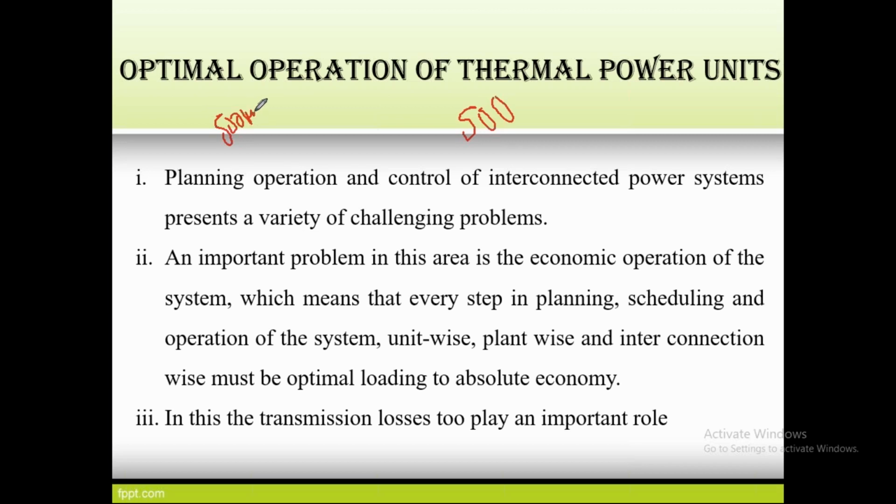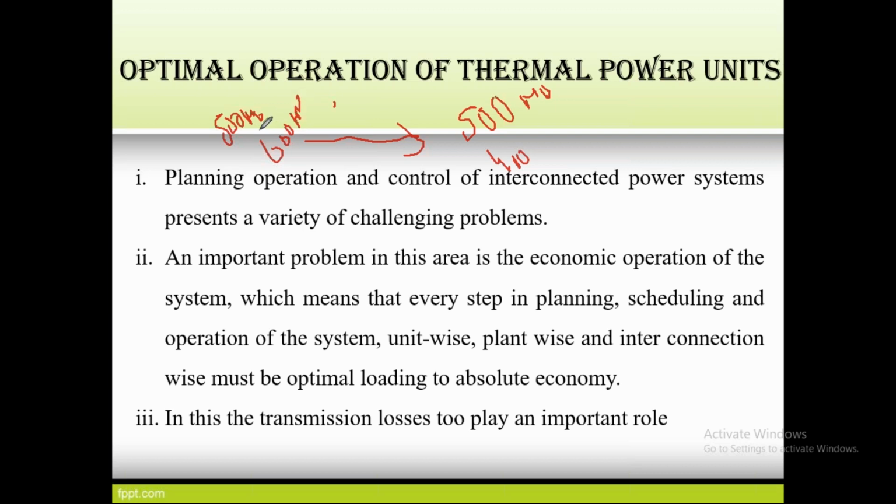The same power should not be delivered to the load, because in between there are certain losses. After losses, it will get only 400 megawatts. It means that the load will not be satisfied. If you want to satisfy the load, you have to generate more than the demand. Suppose the maximum demand is 400 megawatts, you have to generate 600 megawatts.